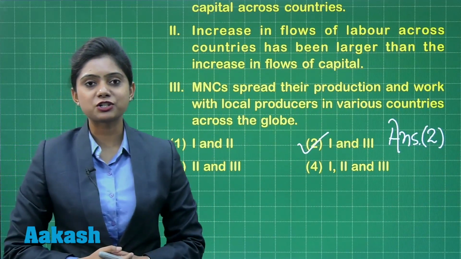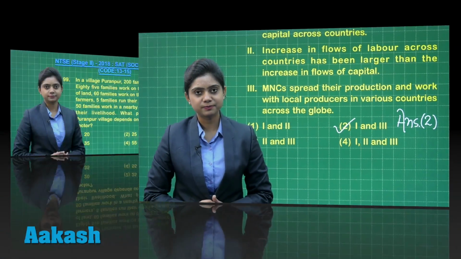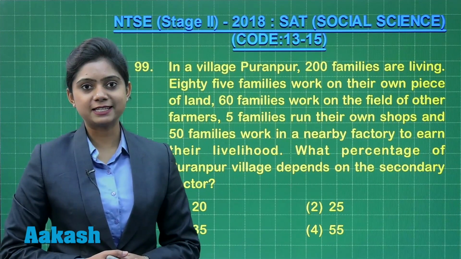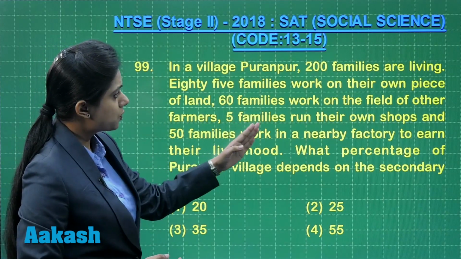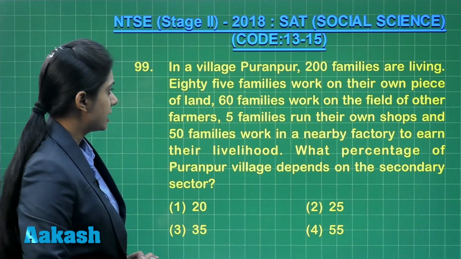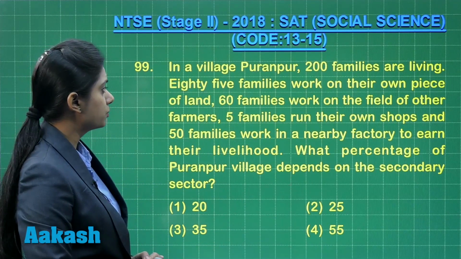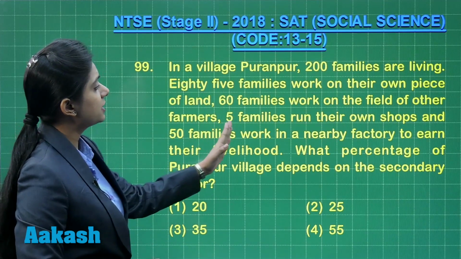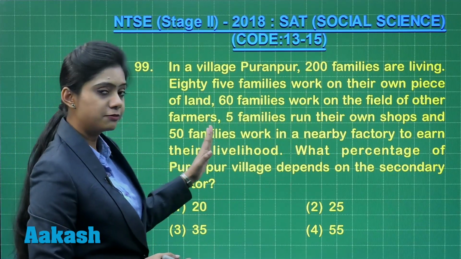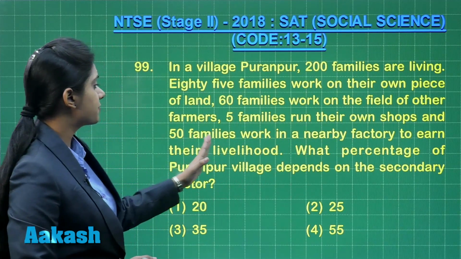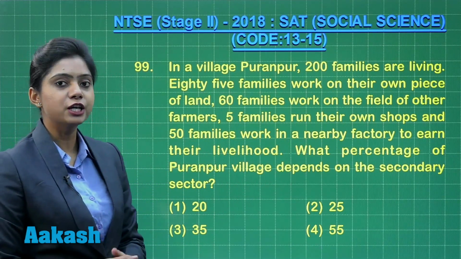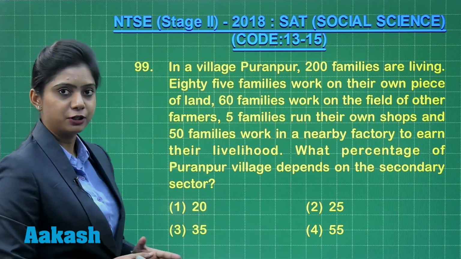Now let's move to the next question, question number 99. Now let's start question number 99. It says, in a village Puranpur, 200 families are living. 85 families work on their own piece of land. 60 families work on the field of other farmers. 5 families run their own shops and 50 families work in a nearby factory to earn their livelihood.